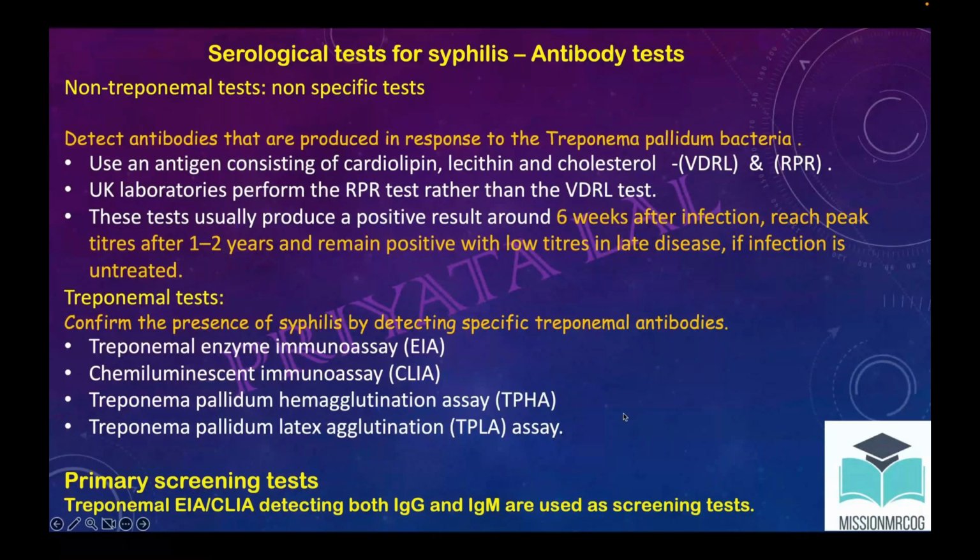This test aims directly at the Treponema. For the first time when they are doing a test, they will do EIA and CLIA, because they want to detect both IgG and IgM antibodies. These are the first screening tests that are used. So this part is clear, people. What is a non-treponemal test and what is a treponemal test? Is it clear?